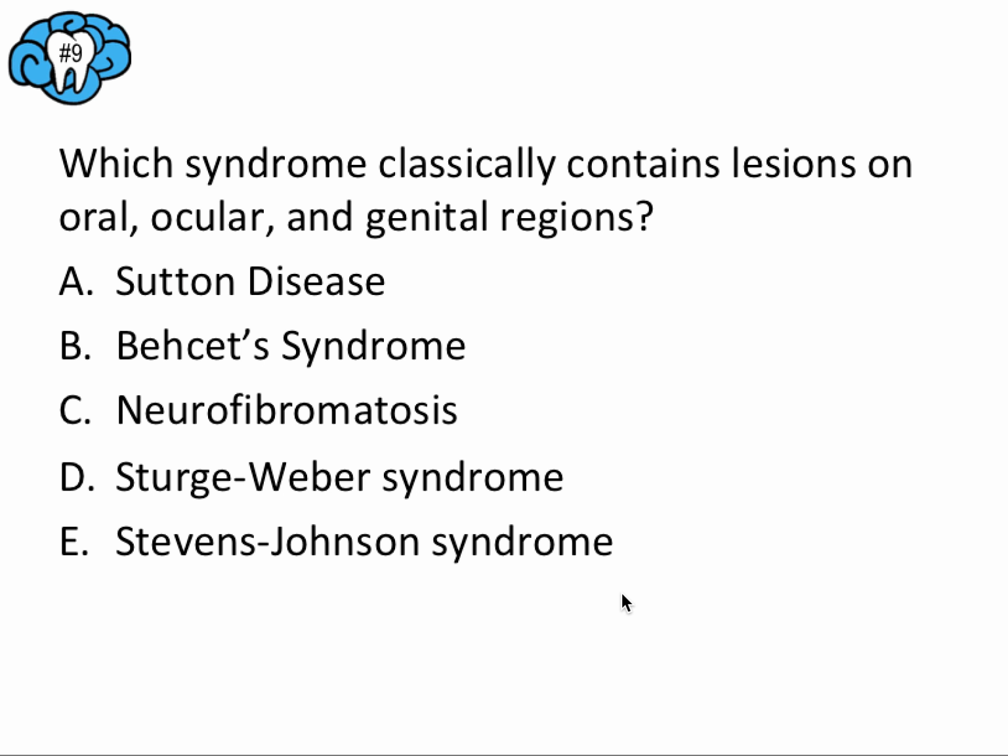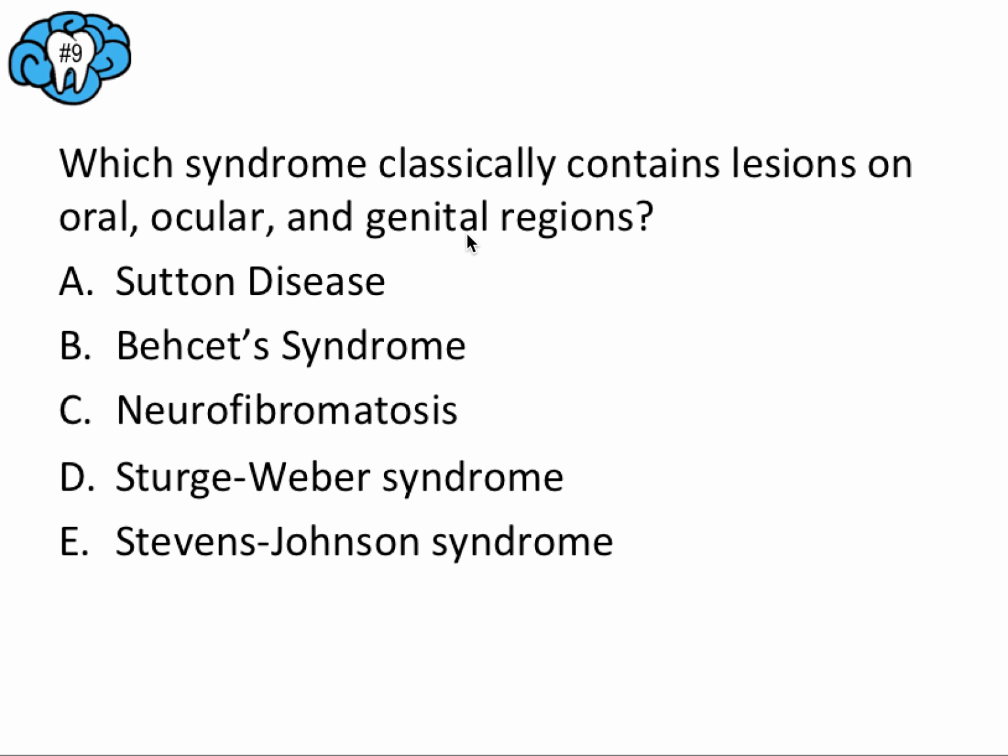All right, so number 9, which syndrome classically contains lesions on oral, ocular, and genital regions? A. Sutton disease, B. Behçet syndrome, C. Neurofibromatosis, D. Sturge-Weber syndrome, or E. Stevens-Johnson syndrome. So go ahead, pause the video, and then we'll talk about this.